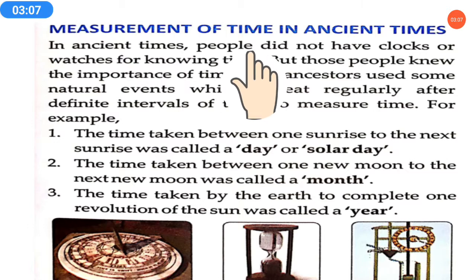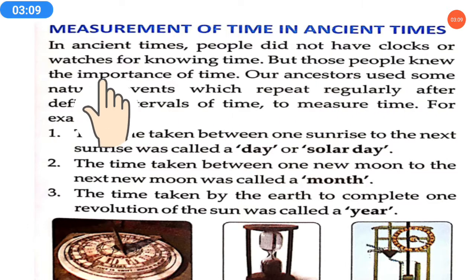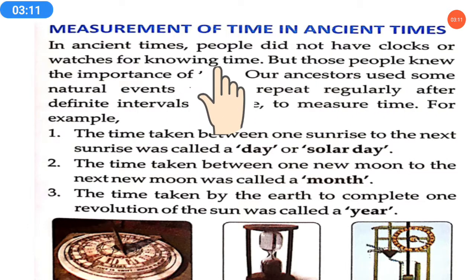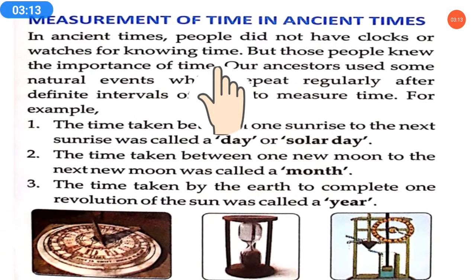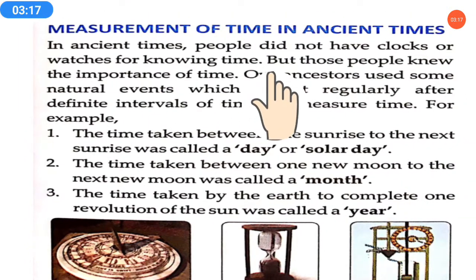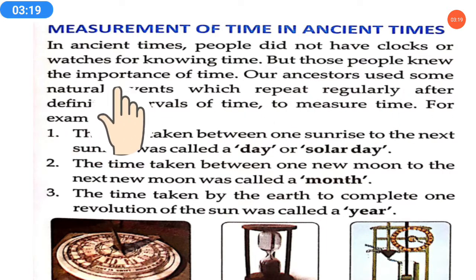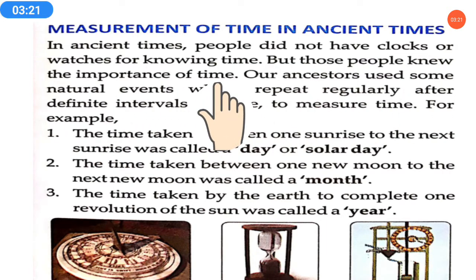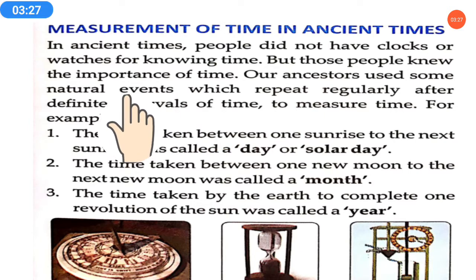In ancient times, people did not have clocks or watches for measuring time. But those people knew the importance of time. It doesn't mean that because they could not see the time in clocks and watches, they did not understand the importance of time.